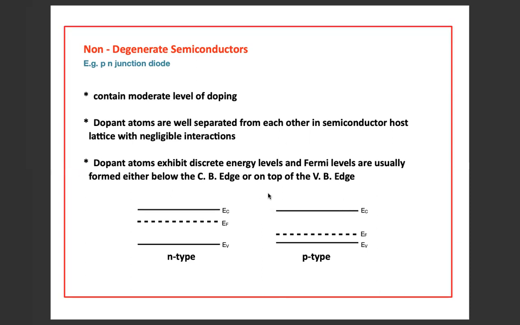So in pure semiconductors, we know that the Fermi energy level lies in between the conduction band and valence band. Whereas in an N-type semiconductor, the Fermi energy level is closer to the conduction band, and for a P-type semiconductor, the Fermi energy level is closer to the valence band.